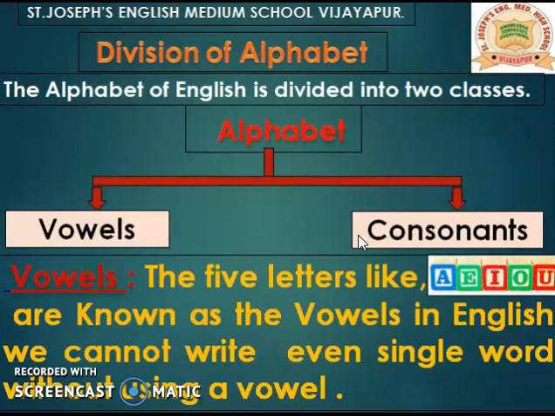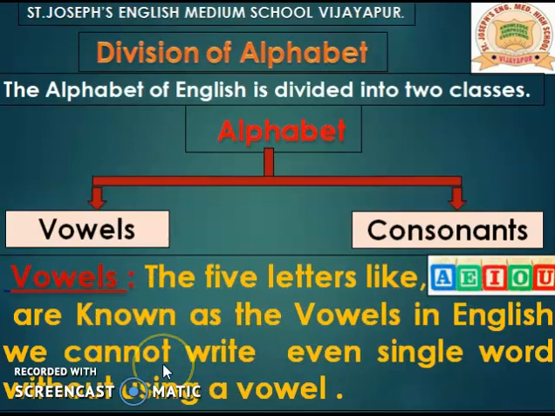The five letters A, E, I, O, U are known as the vowels in English.